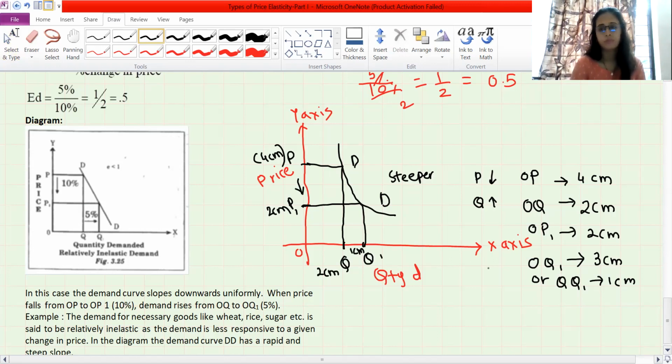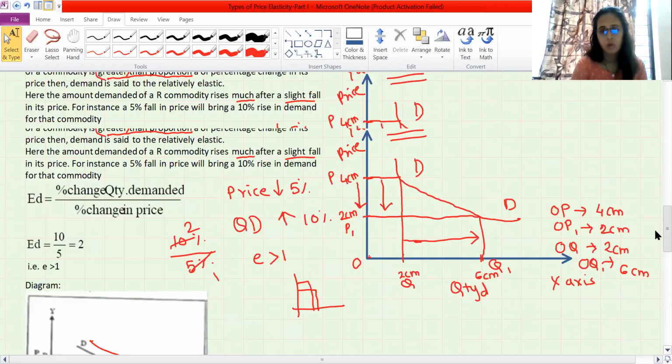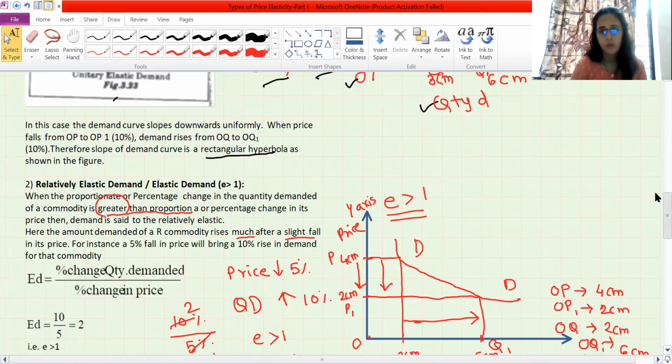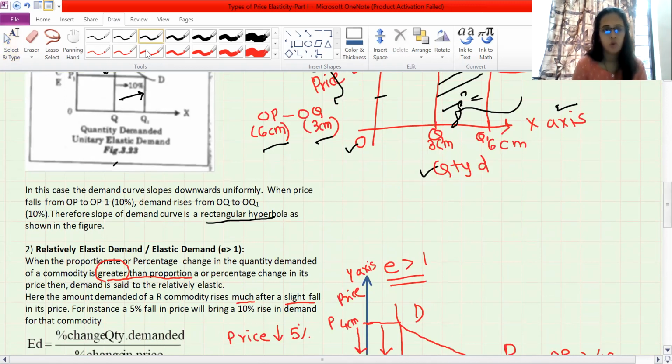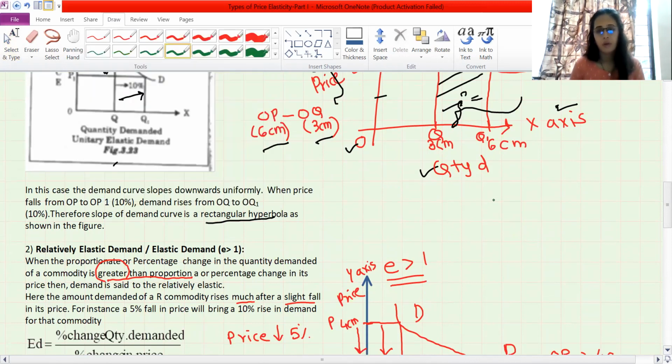Okay, so here we have finished our explanation of all three. Now remember one thing, I will explain you in short. We have seen right now in this video, we have seen 3 types. That is unitary elastic, then we have say relatively elastic, and next is relatively inelastic demand. Okay, so in all these 3 diagrams, whatever we have drawn, I have shown you the measurement.